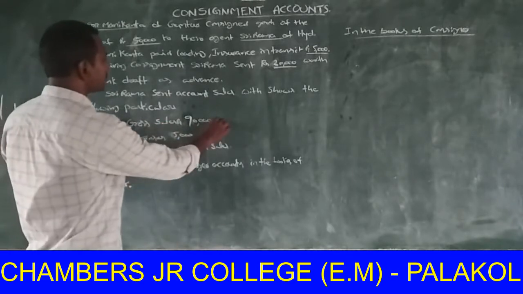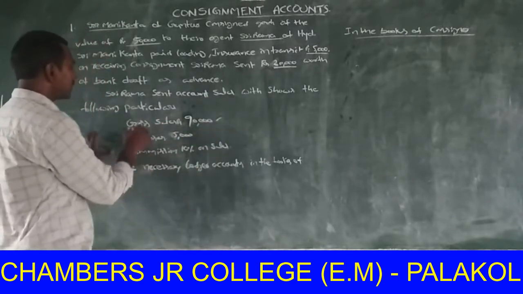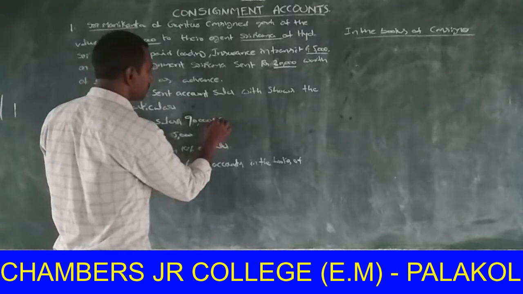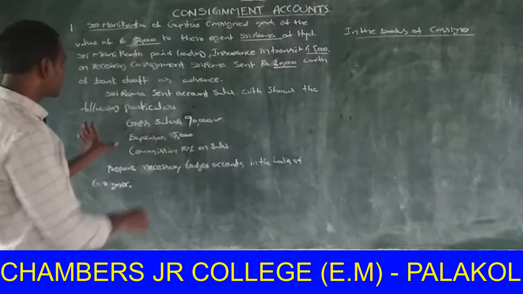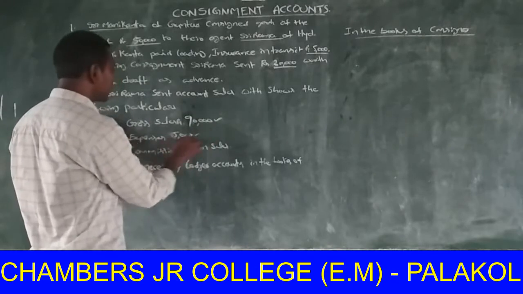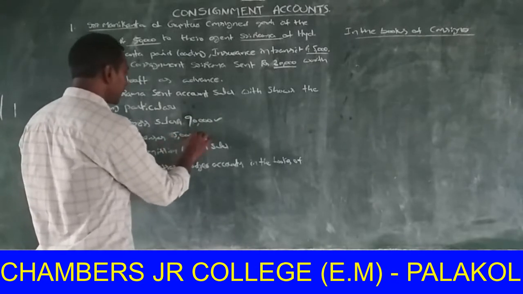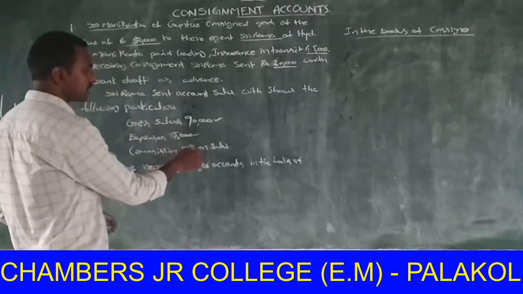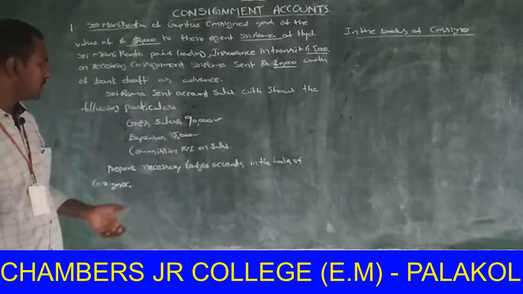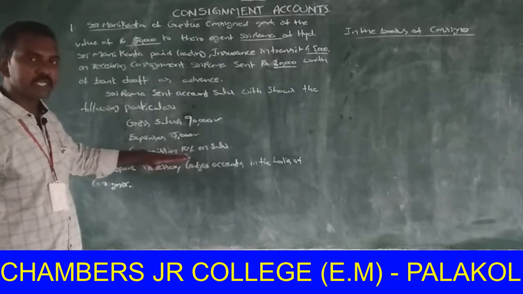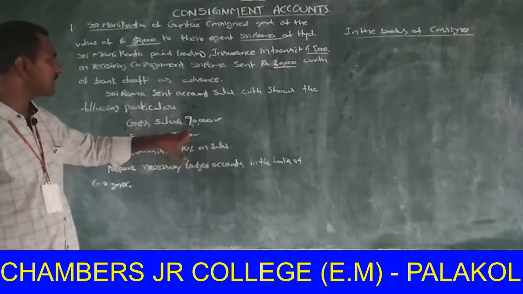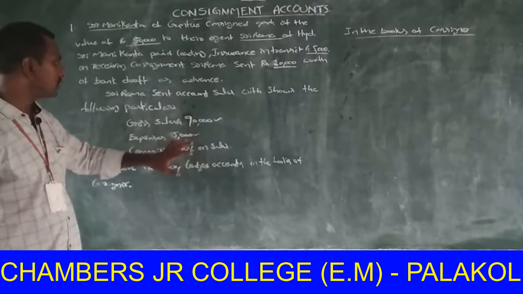Gross sales rupees 90,000, the consignee sold the entire goods. Expenses 5,000, paid by the consignee. Commission 10% of sales, that is on 90,000.